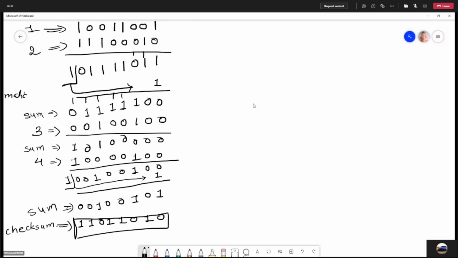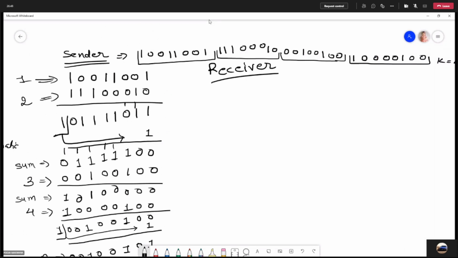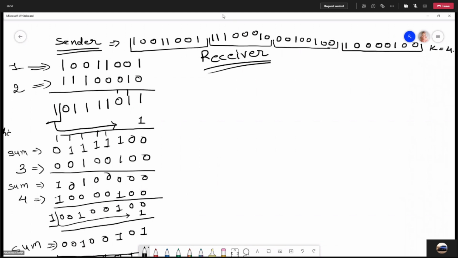Right. So at the receiver side, suppose this is the receiver side. The same data segment will arrive at the receiver side along with the checksum. So let me write the checksum over here. 1 1 0 1 1 0 1 0.